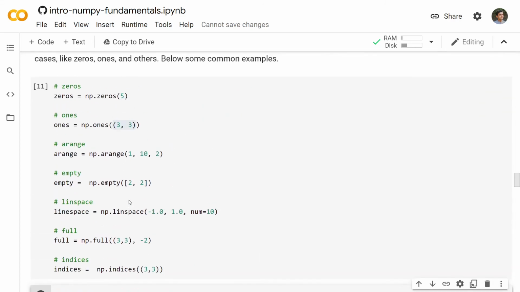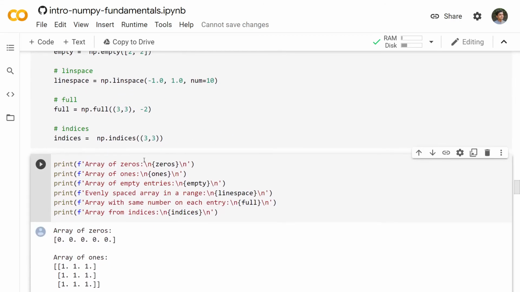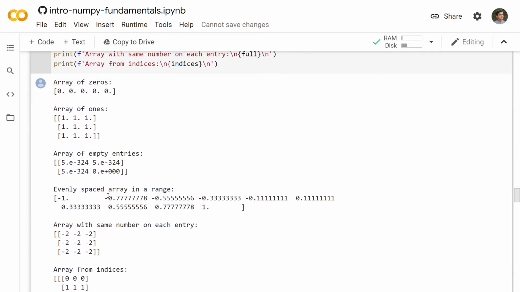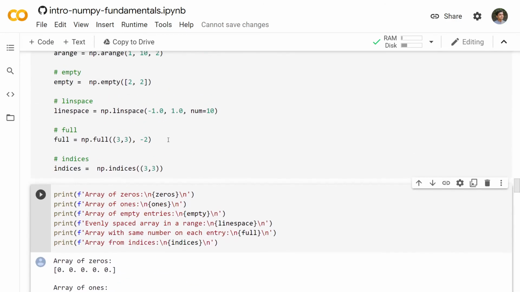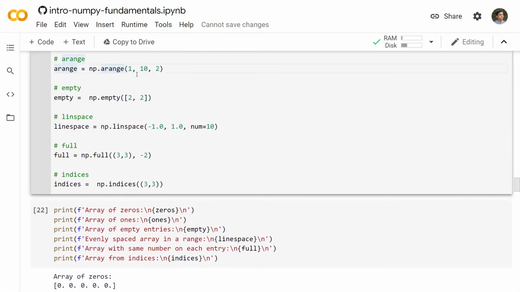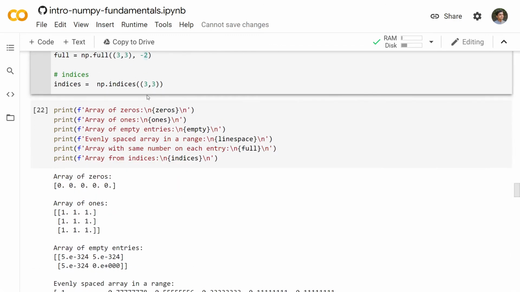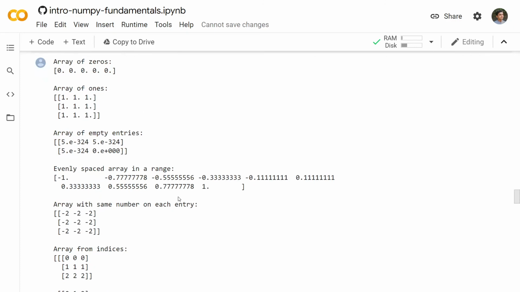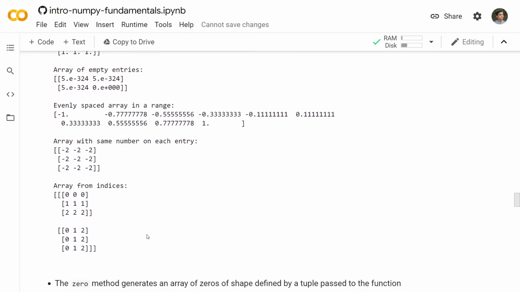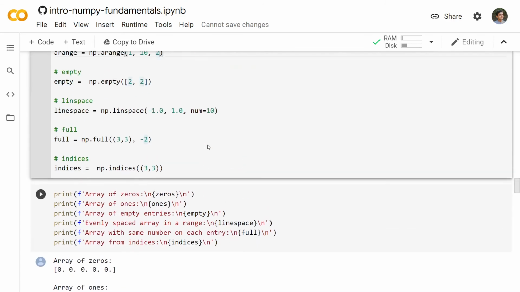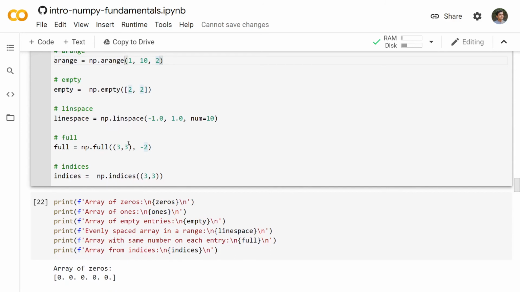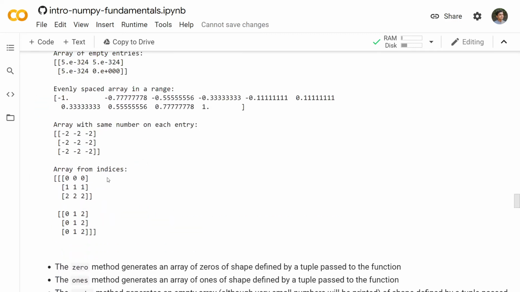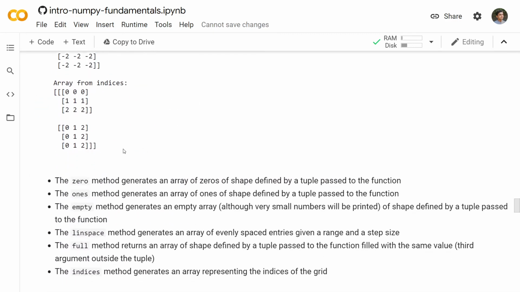Now an array of empty entries using np.empty, and an evenly spaced array in a range. So this is the arange function, right? 1 to 10 in steps of 2. Then an array with the same number on each entry. So -2 was the input here, and 3, 3, this tuple, was the shape, I'm sorry, and this was the element that we wanted. So it created a full array of that particular size with -2.